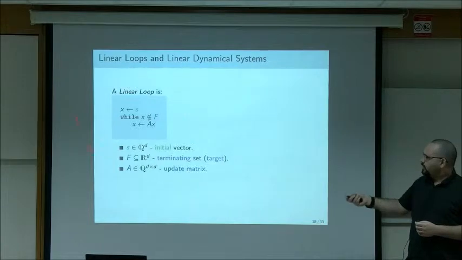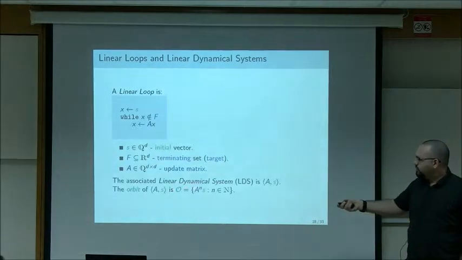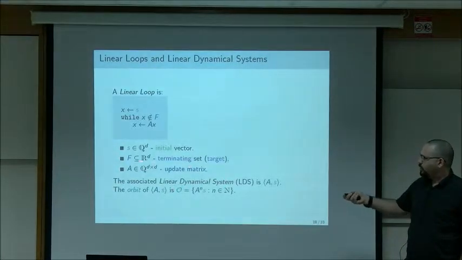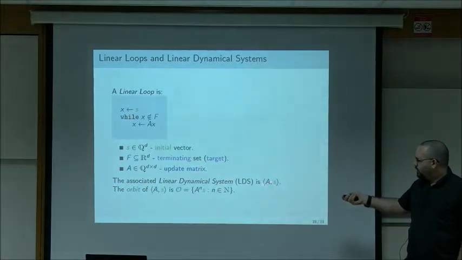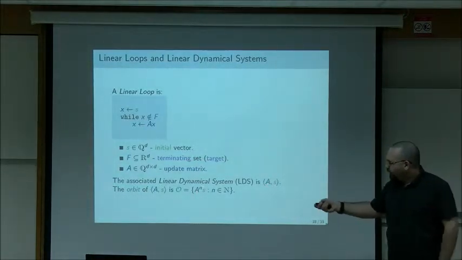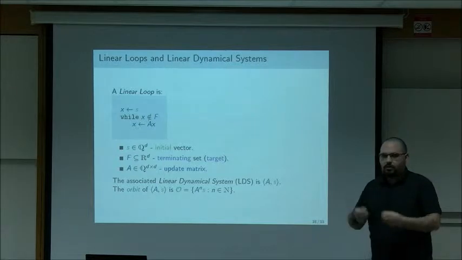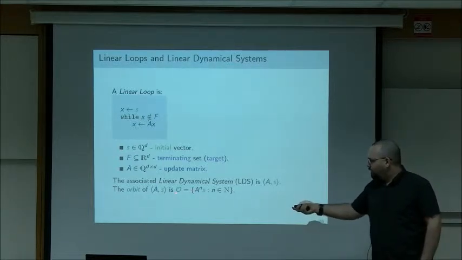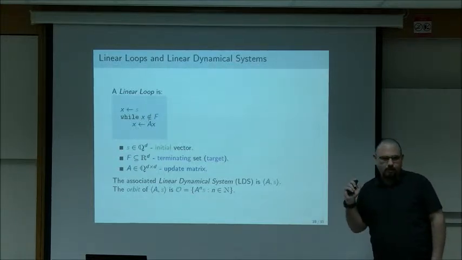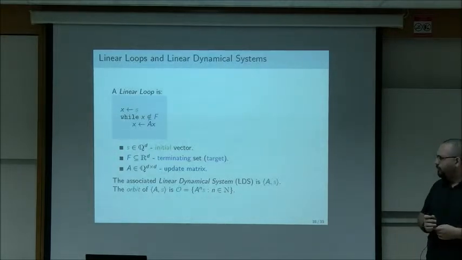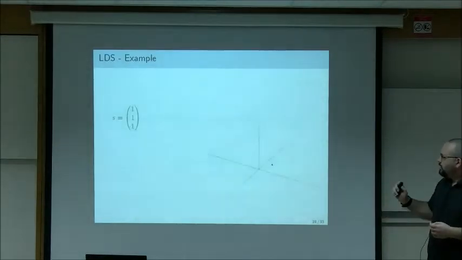So we associate with this thing a linear dynamical system, which is the same thing as the linear loop, only we ignore the terminating condition. So we just have a matrix and a vector, and we apply the matrix over and over to the vector and see where we get. And this set of points that we see is called the orbit. Okay, so this is the model we study. Let's see an example of that.